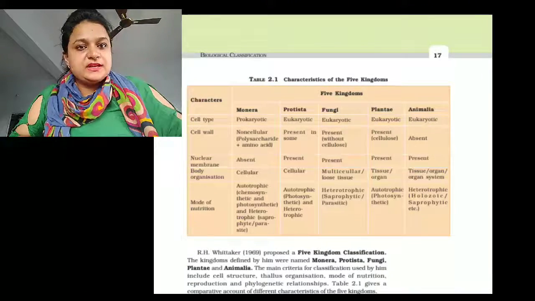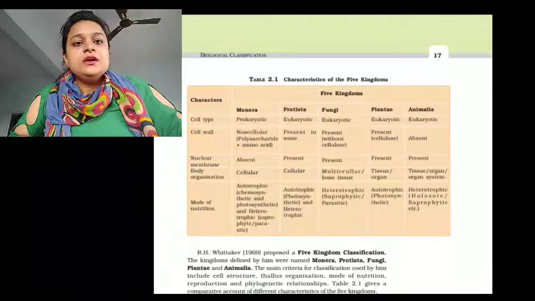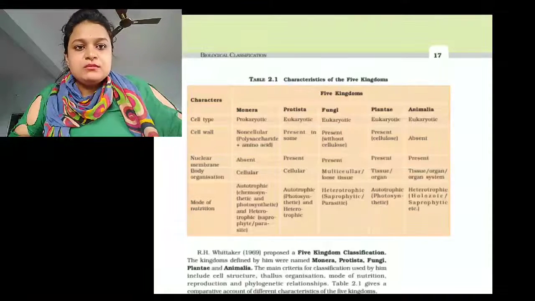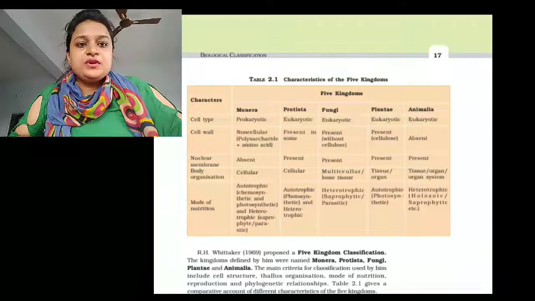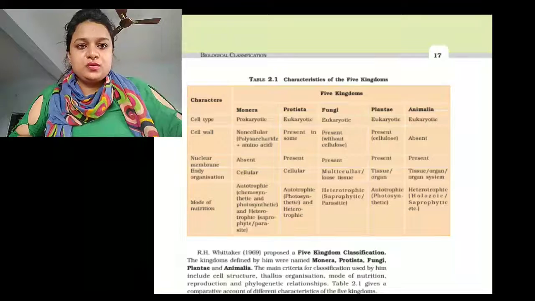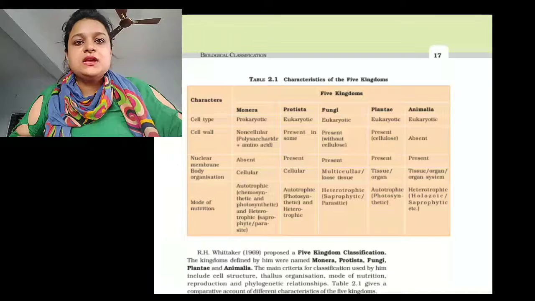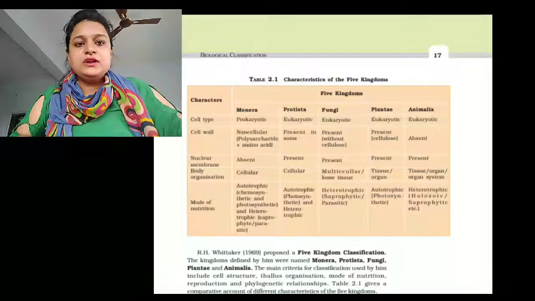In Plantae it is present and made up of cellulose, but in kingdom Animalia cell wall is absent. If we talk about nucleus, Monera do not have a nucleus, but Protista, Fungi, Plantae and Animalia show presence of a nucleus.